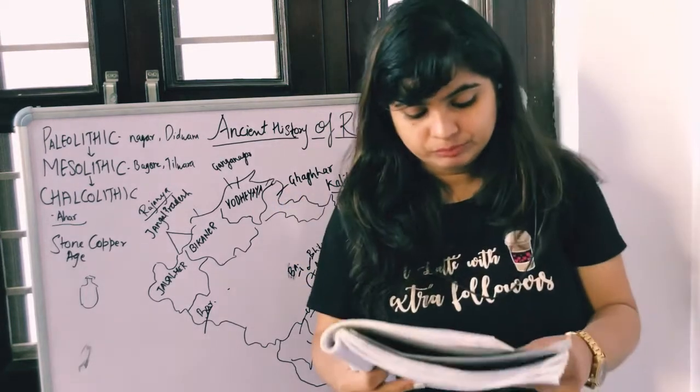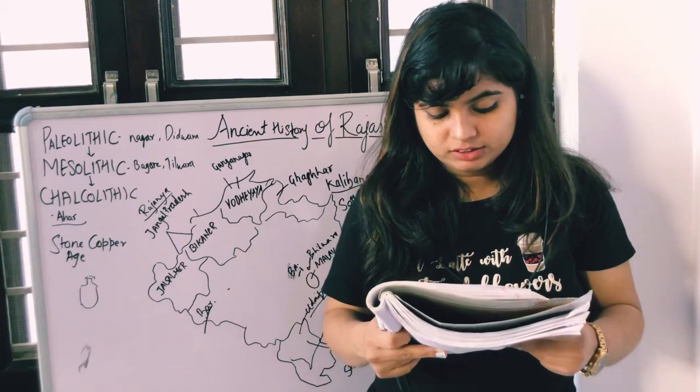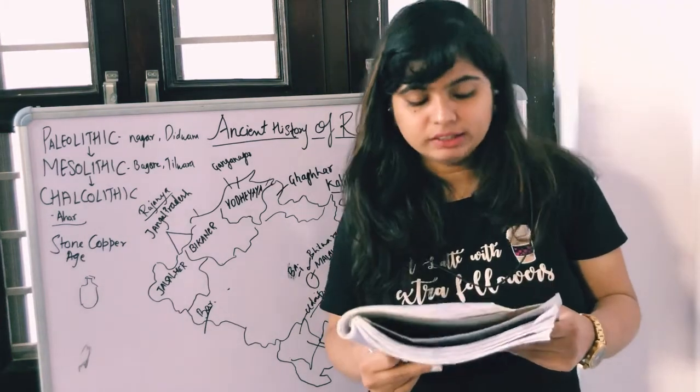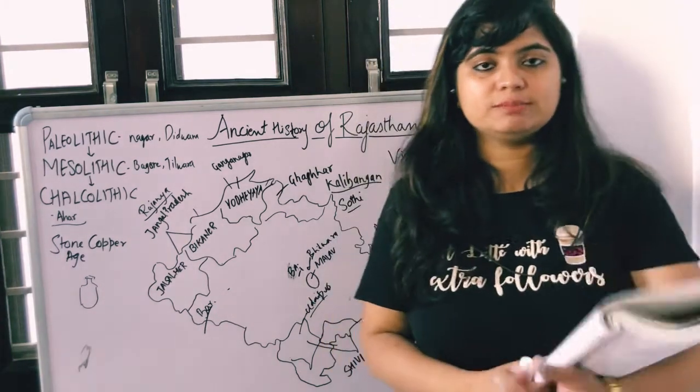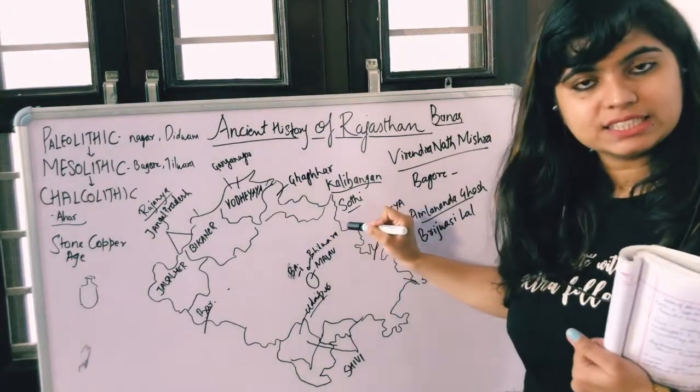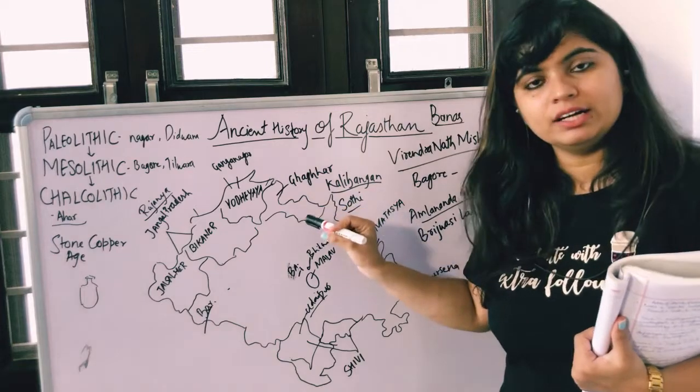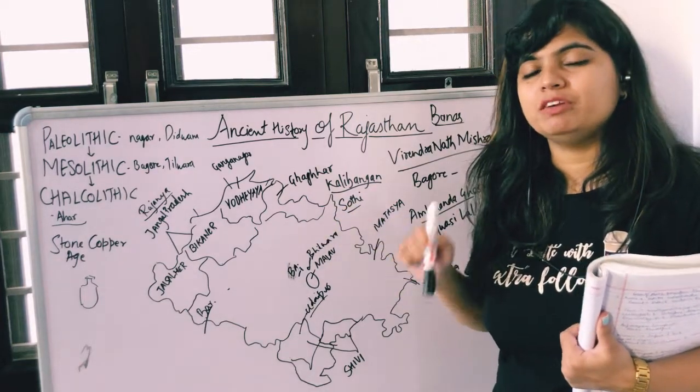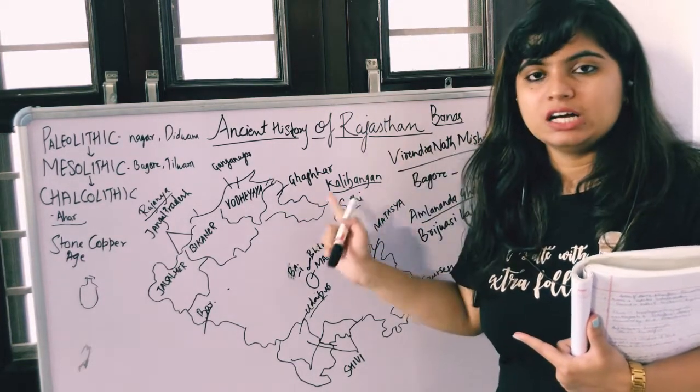Okay, write down. Further, we have this point. This place is located in Hanumangarh district. Okay, that's it in this portion. We can revise it. Sothi is the rural civilization. It is located in Hanumangarh, and it is situated in between Chautang river and Ghaggar river.